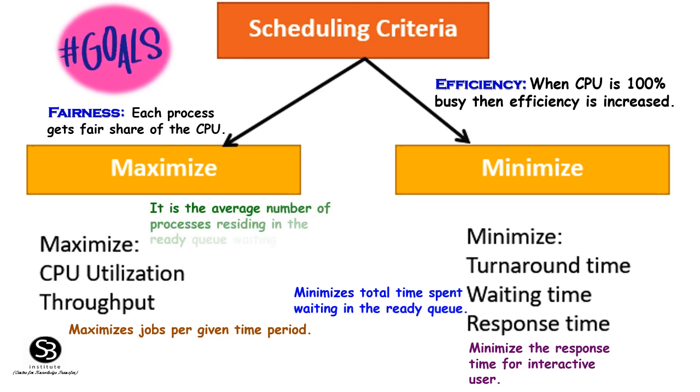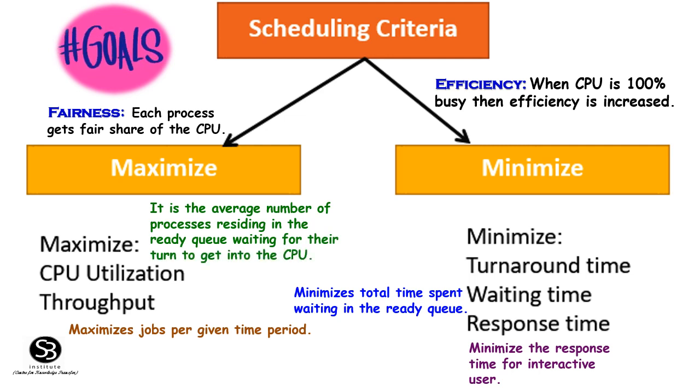Load average. It is the average number of processes residing in the ready queue waiting for their turn to get the CPU. Turnaround time. Minimizes the time between submission and termination.